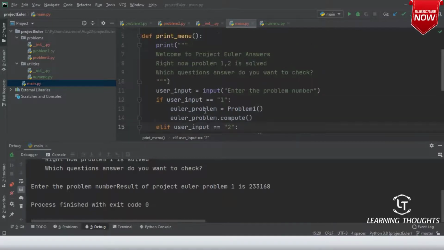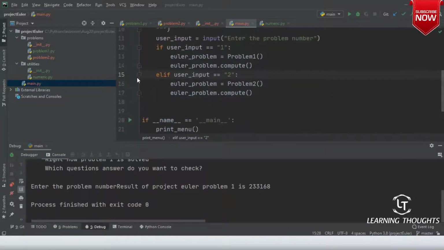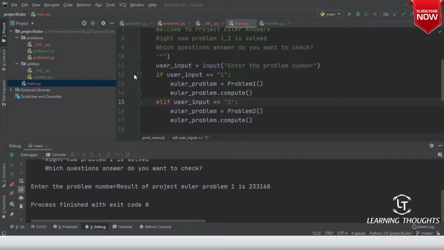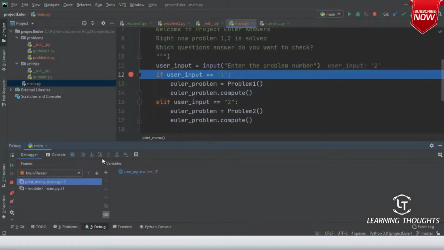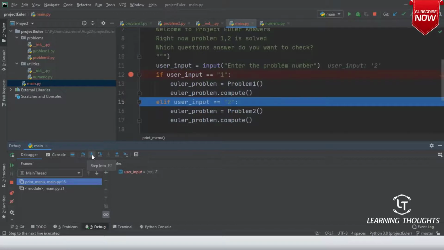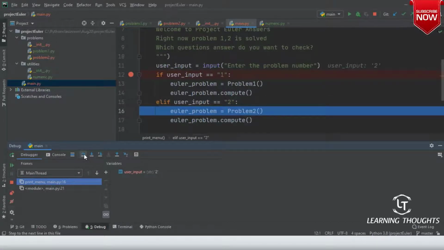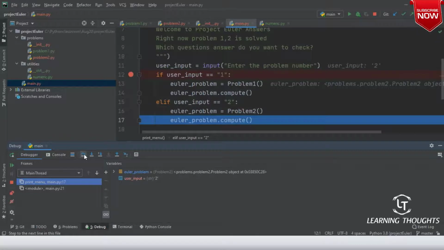If you want to debug your program, same story. You ask for user input, and then you debug main. So enter your problem, I want to enter problem 2. Now my user input is 2, and it is creating a problem.